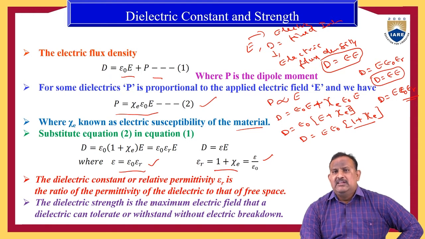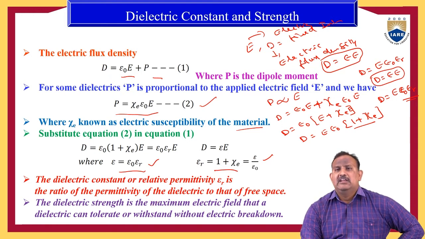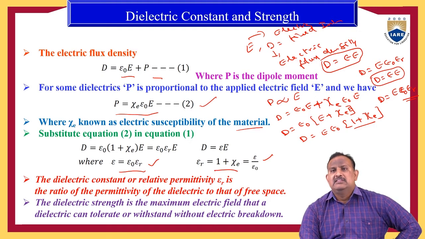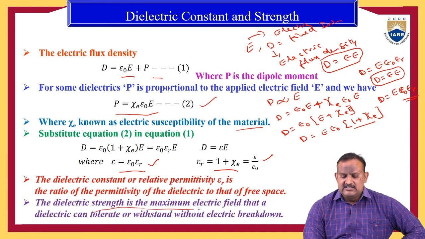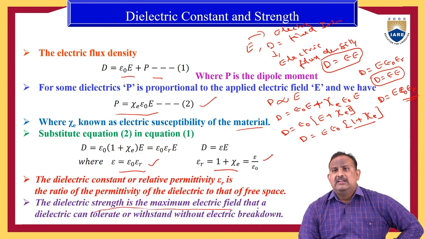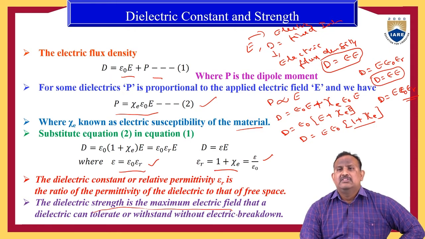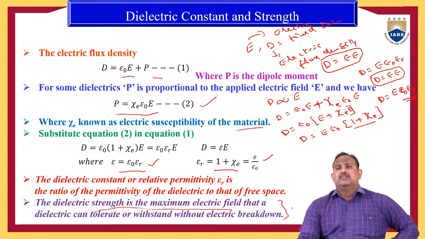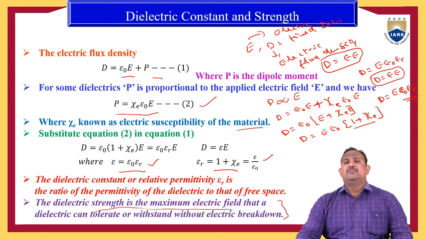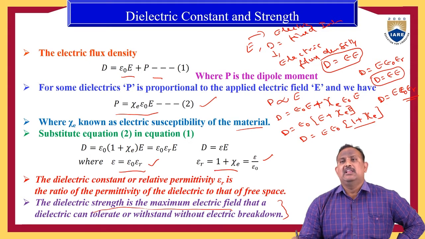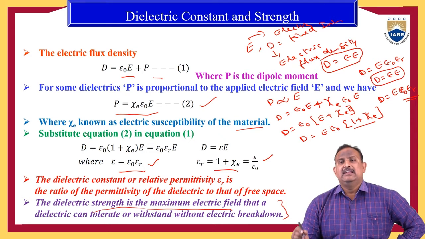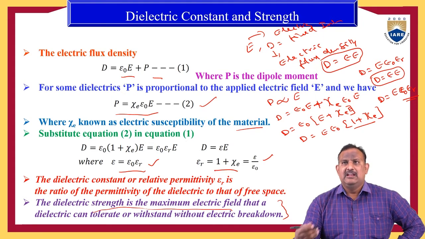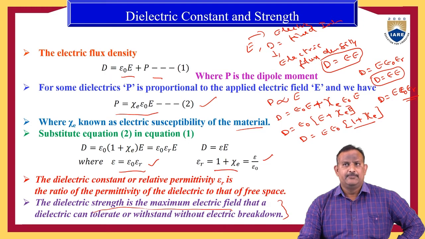Here we can define the dielectric strength. The dielectric strength is the maximum electric field that a dielectric can tolerate or withstand without electric breakdown. So this is about the dielectric constant and dielectric strength of a material.